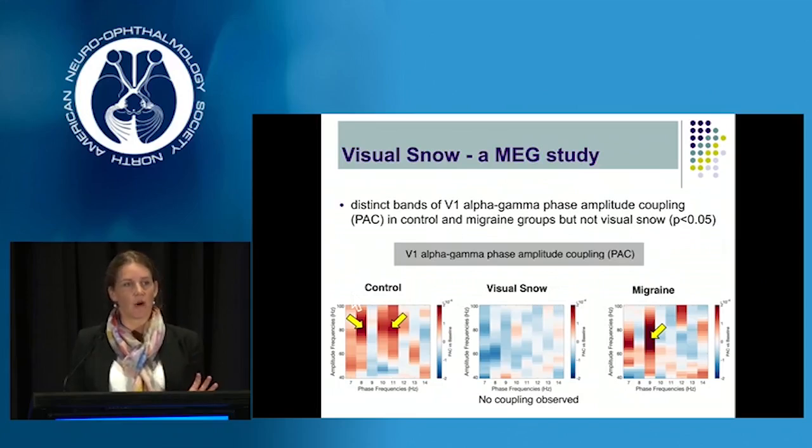And it's very obvious that in the control group and also in the migraine group, there are very clear areas of coupling and synchronization. And that's very much in contrast to our visual snow group, where we do not observe any area of phase amplitude coupling whatsoever within that range.